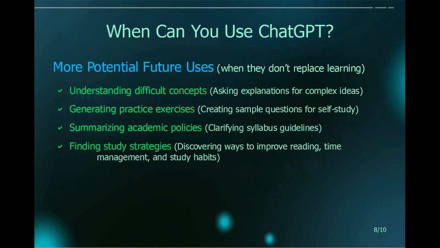Lastly, you can use ChatGPT to help you find study strategies. Specifically, you can copy the list of objectives listed on the syllabus and ask ChatGPT to help you find ways to study so that you can learn the necessary skills and meet the objectives. Like this, ChatGPT can help you learn in a way that is similar to a tutor.